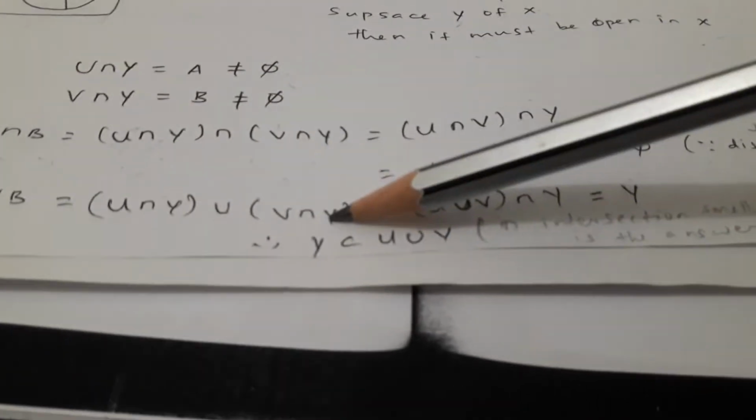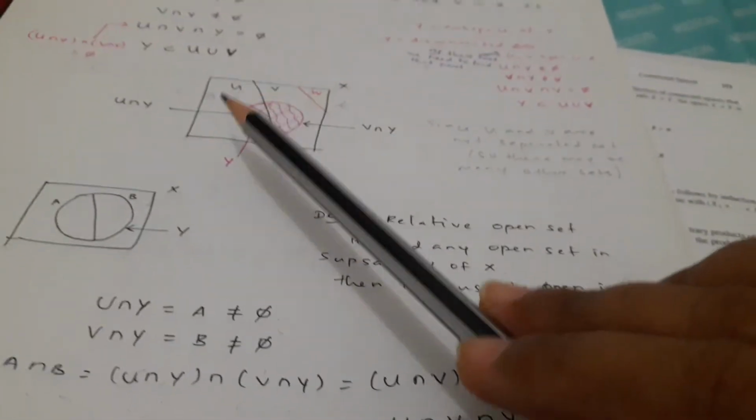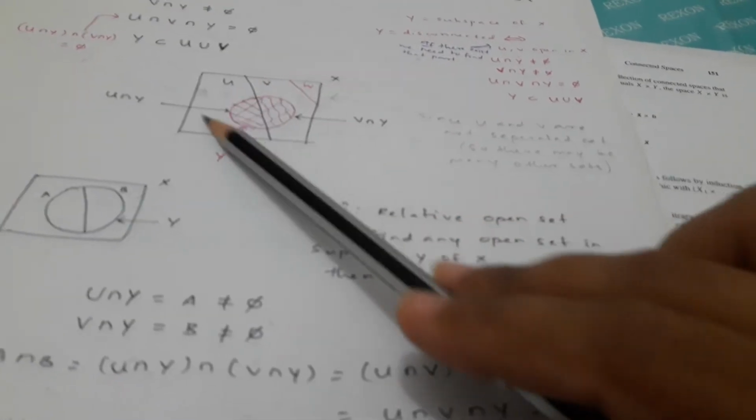Now let's say A union B, so U intersection Y union V intersection Y. Using the distributive law we can write U union V, intersection Y. Here U union V will be this part, and Y is this part.